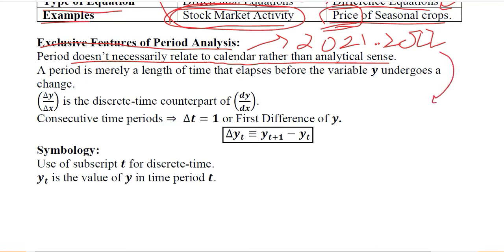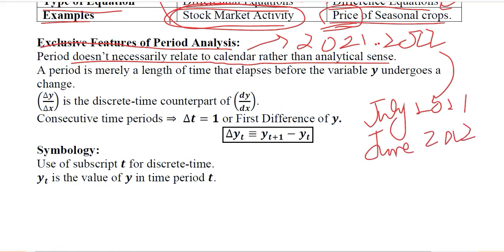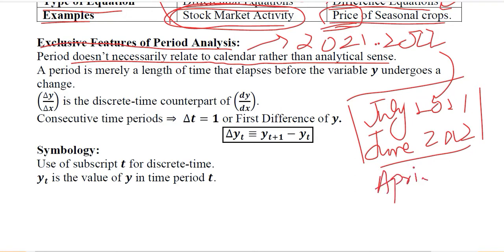For example, it can be from July 2021 till June 2022. So it's a fiscal year, and it can happen in period analysis or difference equations, or it can start from any of the months, but the gap will be the same. So it's not necessarily a calendar year or a fiscal year. It can start and end at any point in time.